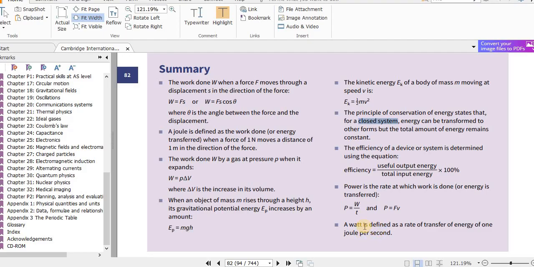So we saw this. What is joules per second? Remember, from the equation, P equals W over T. So this is in joules, this is in seconds, so this will be in watts.